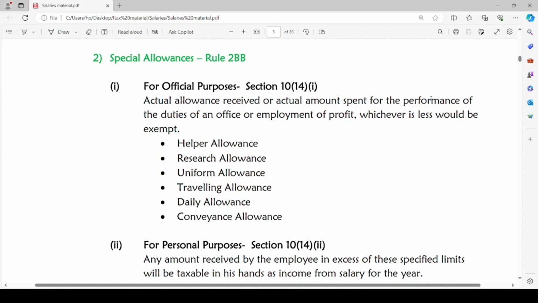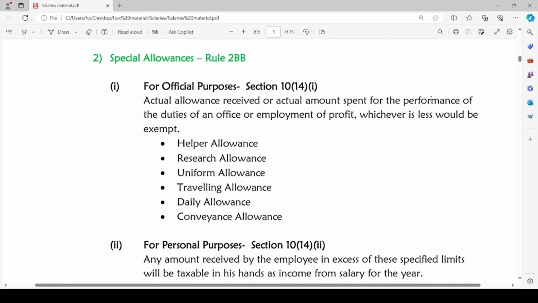Then, when the assessee is paying tax under the optional tax regime, he can claim exemption to certain extent. It could be the actual allowance received or the actual amount spent for the performance of duties of an office or employment of profit, whichever is less.